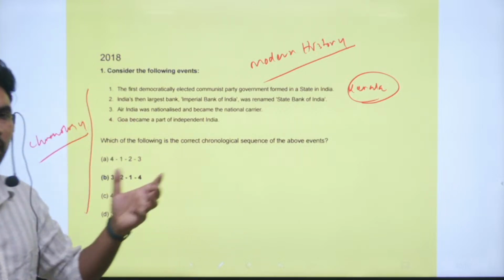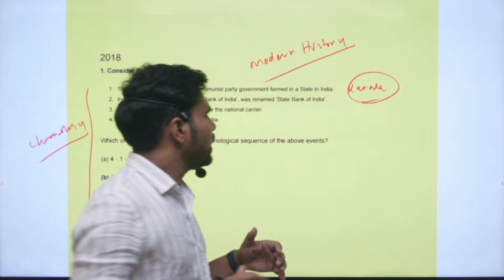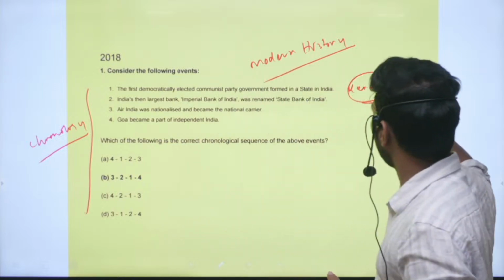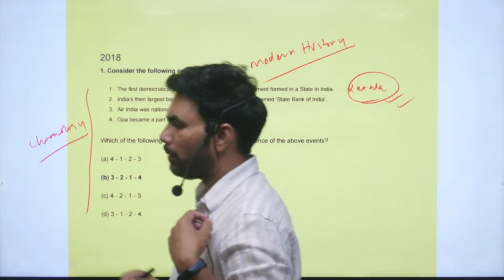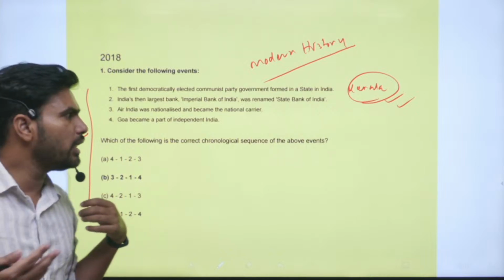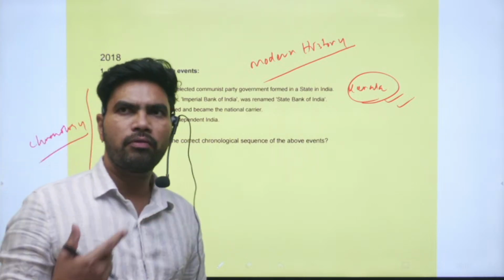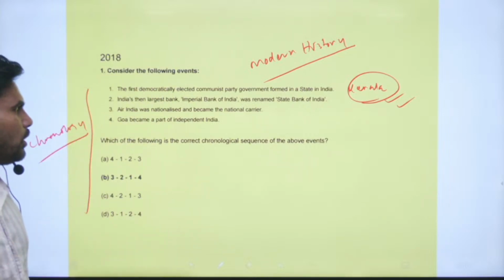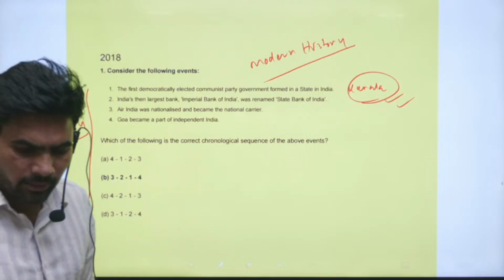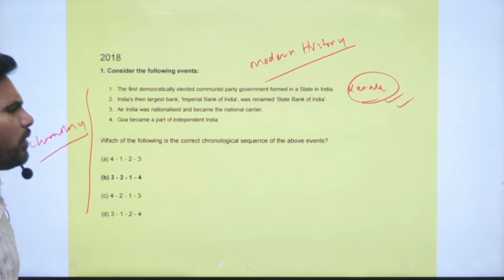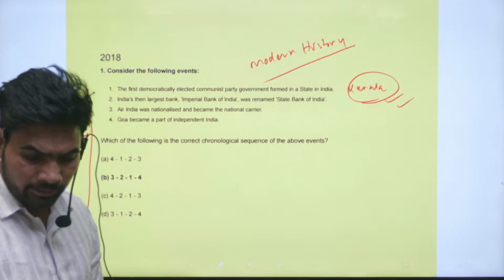So here in India, multiple parties are there. Here the Communist Party was able to garner majority over the other parties, and it was able to form the democratic form of government. Right. So this happened somewhere around the 1950s, 51, 52, around that time.